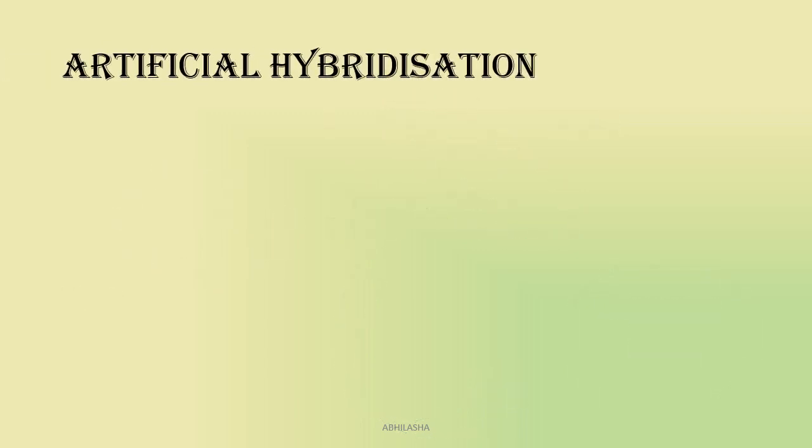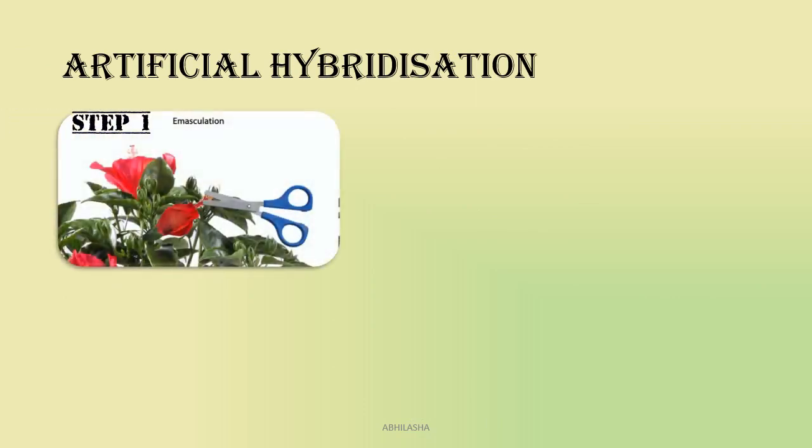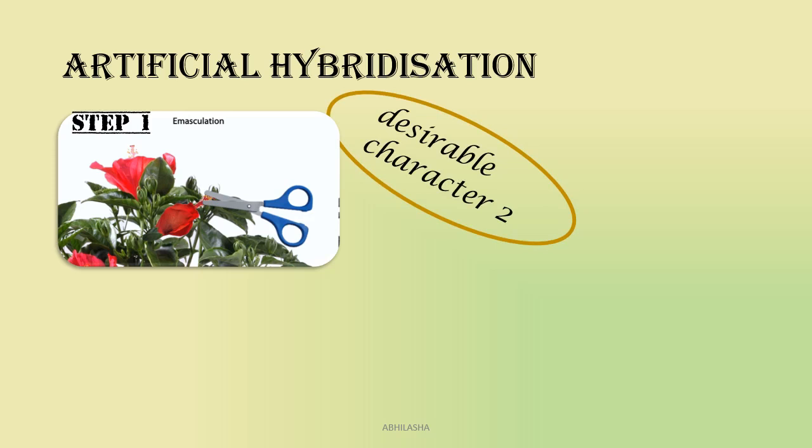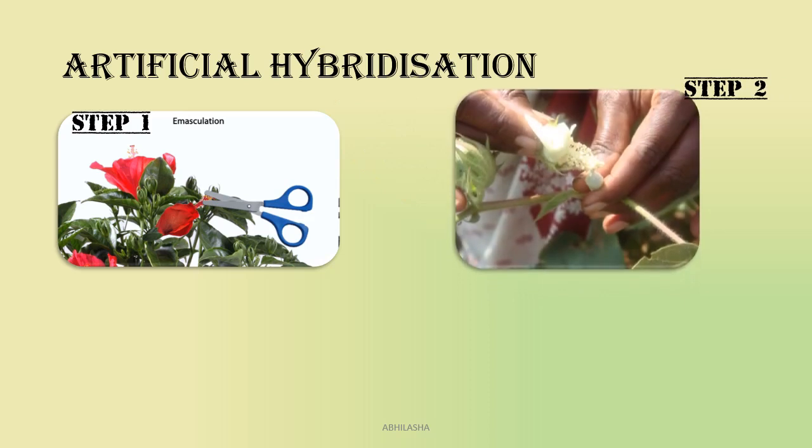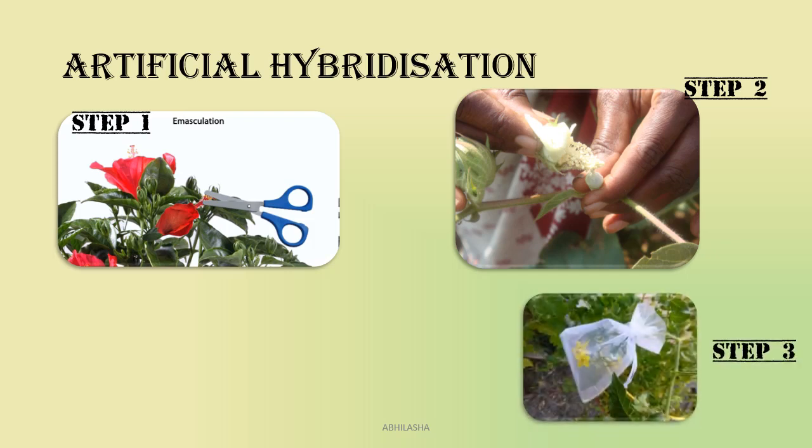Controlled pollination or artificial hybridization. This involves these steps. The first step is emasculation, or removing the stamen of plant 2, that is the one with the desirable character 2. Now step 2, sprinkle the pollen from the desired plant, that is the first plant, on the stigma of this emasculated flower. Step 3, cover the flower with a butter paper bag to prevent any stray pollen landing on it.